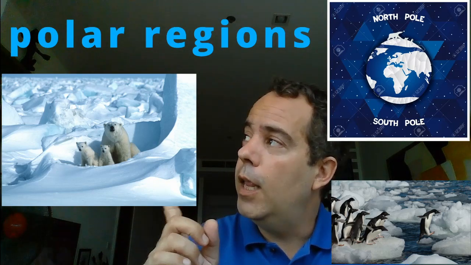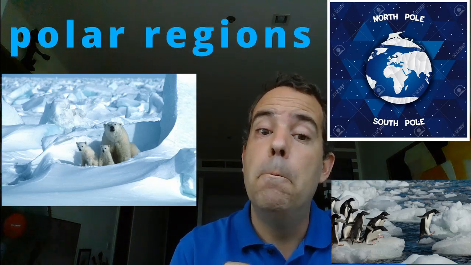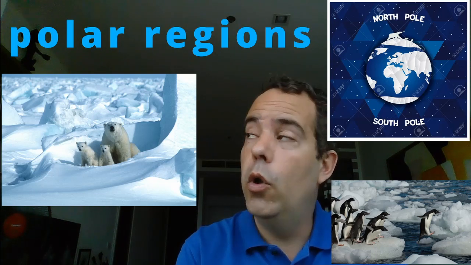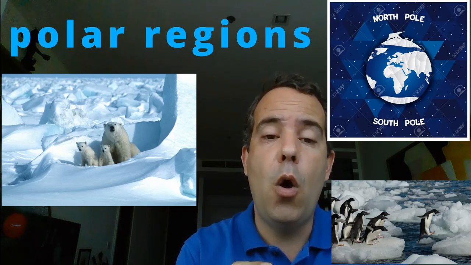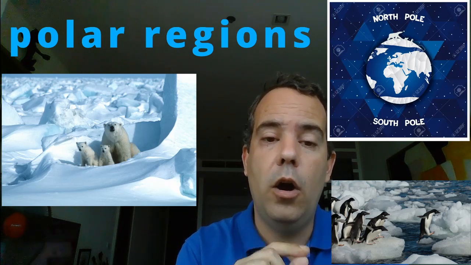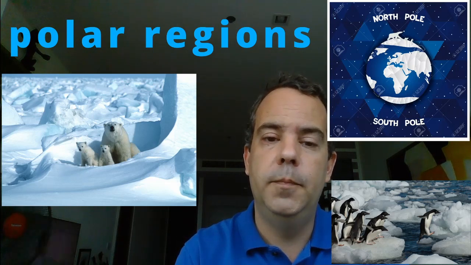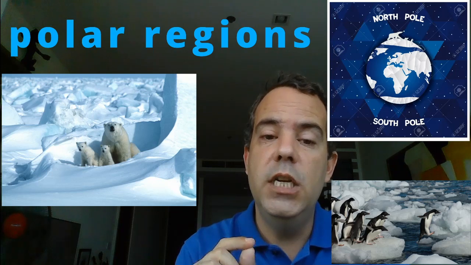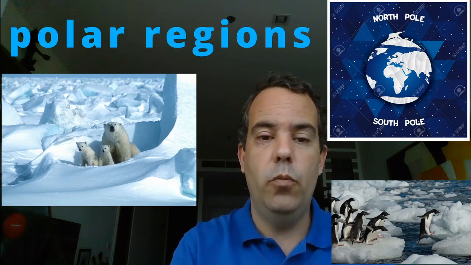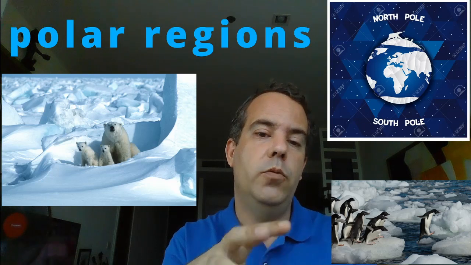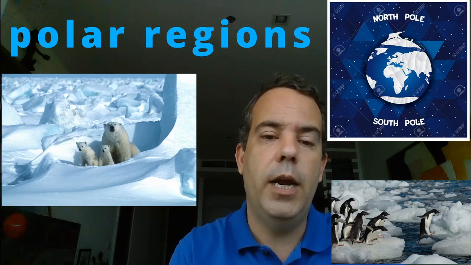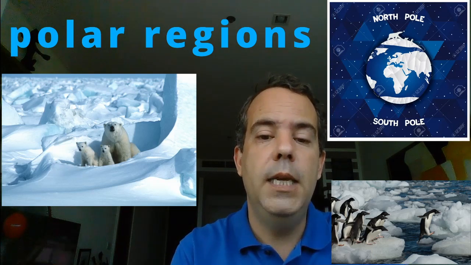Okay? So now let's have a look at the words. So here you have two words, polar region. Polar is P-O-L-A-R. And then region, R-E-G-I-O-N. Region is like area, the place where they are. So polar region. Let's practice the words. Repeat after me.